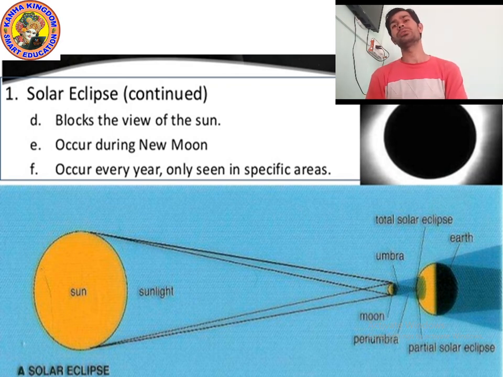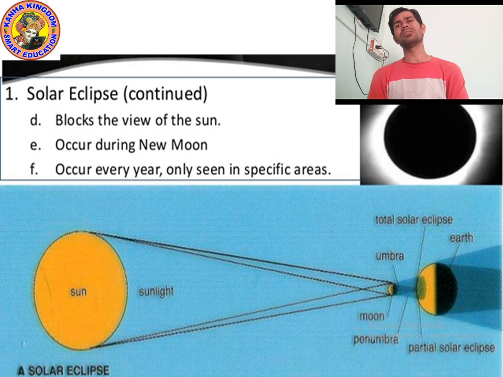New moon means the moon is not visible. You already know that. So it happens during the new moon, and it blocks the view of the sun. You can only see the corona part. As you can see in the picture, the white part is the corona, and the dark part is actually the moon covering the sun.